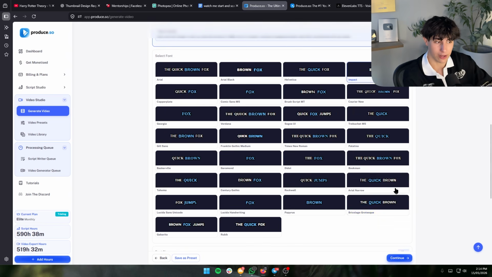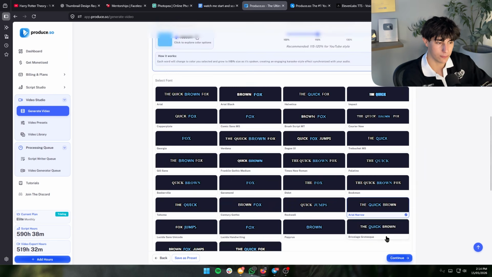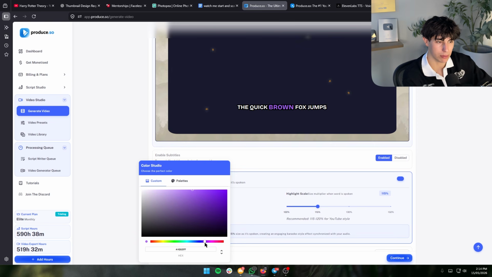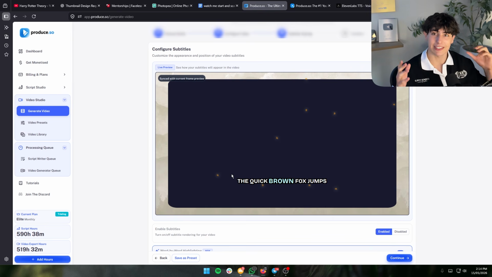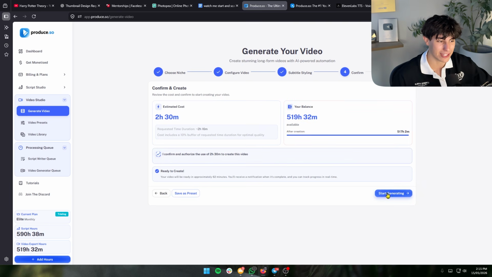Now we'll go ahead and click on continue, and I can upload my font. I can literally use my own custom font or just use from hundreds of different pre-made fonts. We'll use this one. And we'll go ahead and change the color to be probably, I'd say light blue would probably match this niche quite nicely. And this is exactly how our content's going to look. Now, it might seem unrealistic, but Produce is literally going to go ahead and make our 2-hour-long video in minutes with the content from Harry Potter, the audio, the images, the music, the border, the animations, everything. So I'm going to go ahead and click on continue and confirm, and it is as simple as pressing generate.